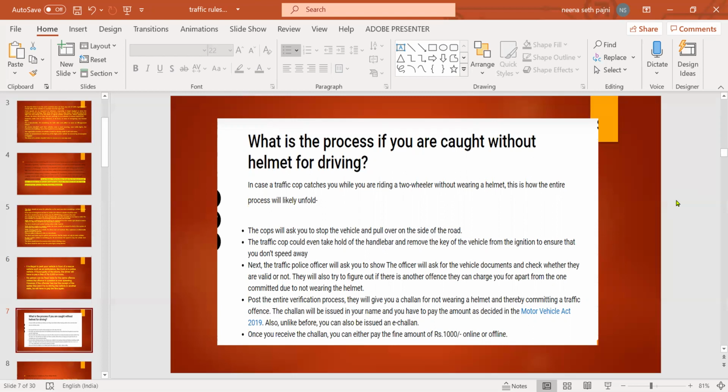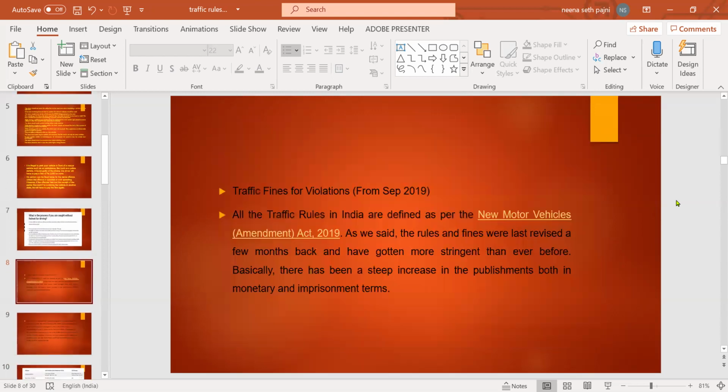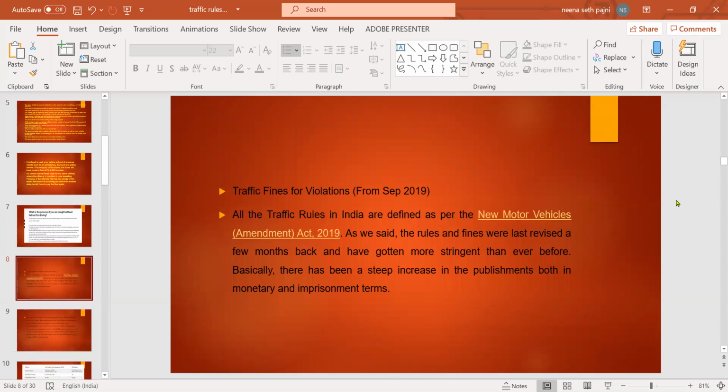Next, the traffic police will ask for the vehicle documents and check whether they are valid or not. They will try to figure out if there is another offense they can charge you for apart from the one committed by not wearing the helmet. Post the entire verification process, they will give you a challan for not wearing a helmet and thereby committing a traffic offense. The challan will be issued in your name and you have to pay the amount as decided in the Motor Vehicle Act 2019. So, traffic fines for violations are valid from September 2019.